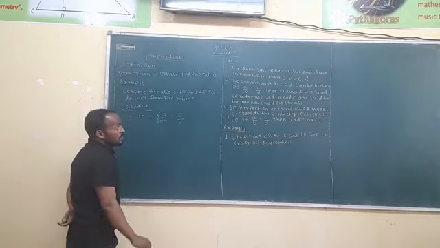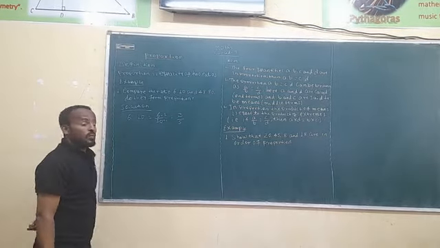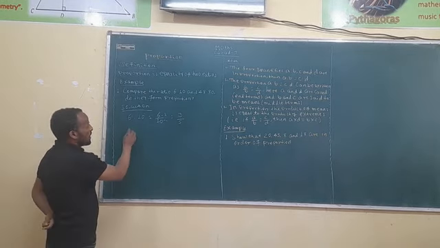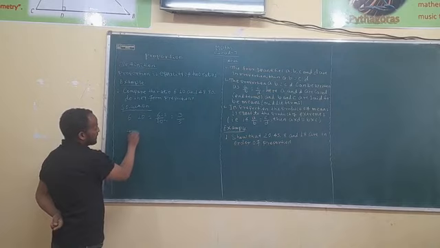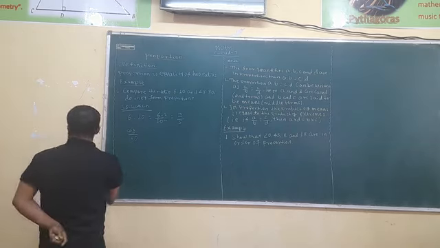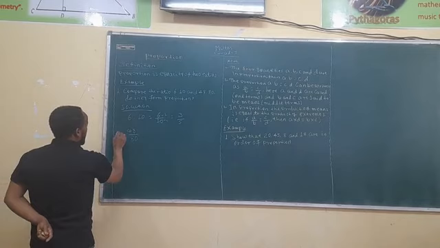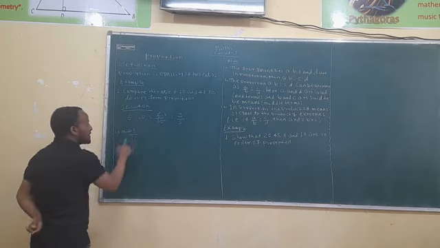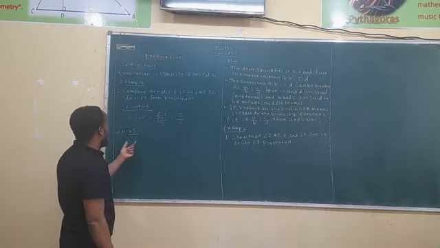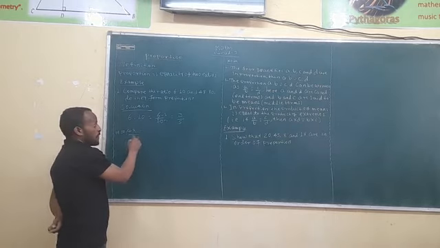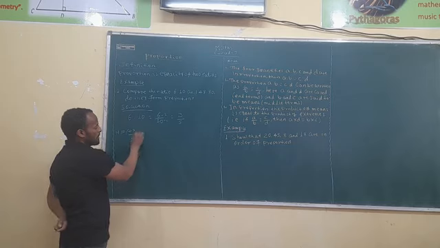This is the most simplified form of 6/10. The other one is 48 ratio 80, which is 48/80. So the greatest common factor for 48 and 80 is